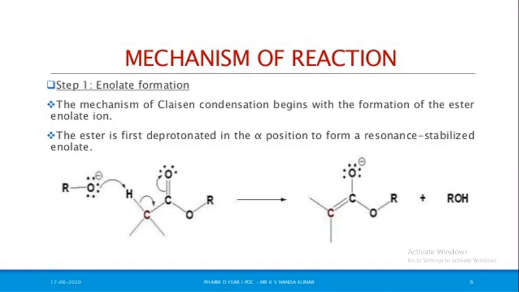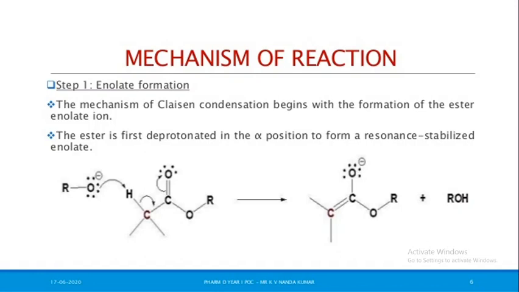Mechanism of reactions. So here step first, enolate formation. The mechanism of Claisen condensation begins with the formation of the ester enolate ion. Ester enolate ion. Next point. The ester is first deprotonated, that is, removal of a proton in the alpha position.